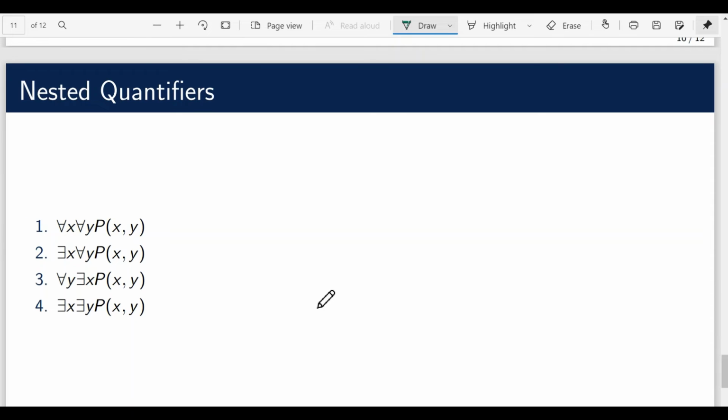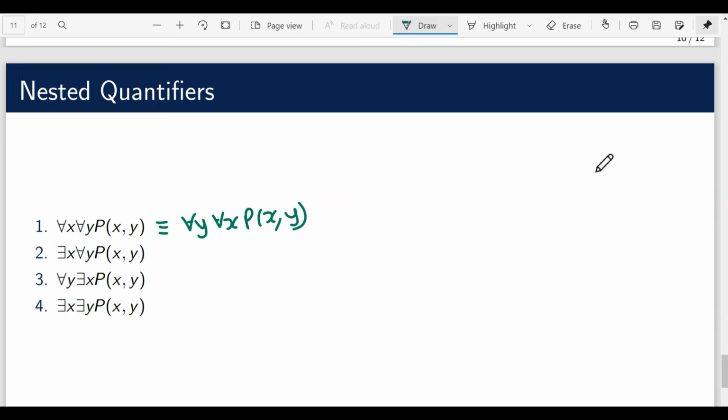So we can also use multiple quantifiers, or we can also nest quantifiers. So let's consider the very first nesting, predicate P of x comma y, and we are saying for all x for all y P of x comma y. That means this is true for all the pairs x comma y in the underlying domain. So it seems that we can represent this as for all y for all x P of x comma y.